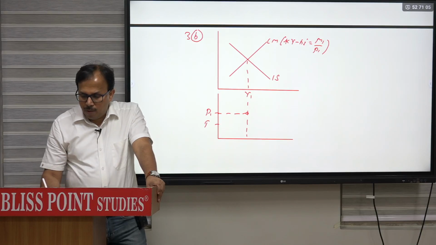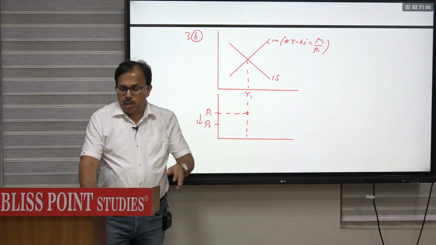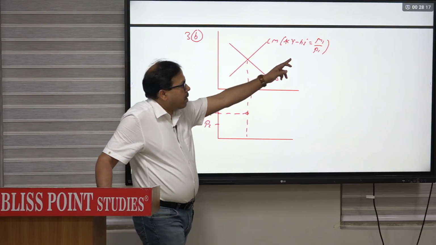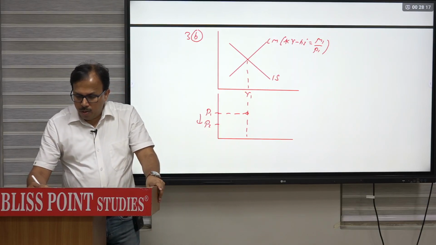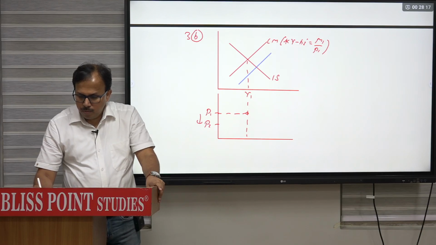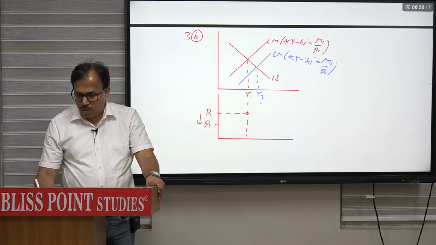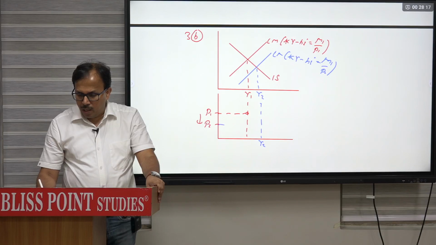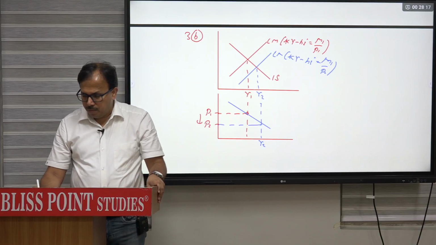As price decreases from p1 to p2, LM curve will shift to the right because real money supply will increase. ये price अगर कम कर रहे हैं p, with given money real money supply will increase and LM curve will shift to the right. This is based upon ky minus hi equal to m upon p2. Rate of interest will fall, investment will increase, income will increase. So we have different income at a lower price, and by joining such points you get Keynesian aggregate demand curve. This is a